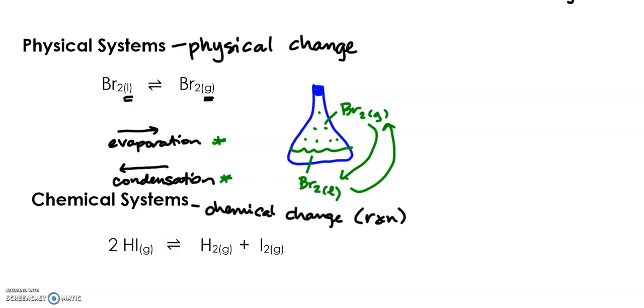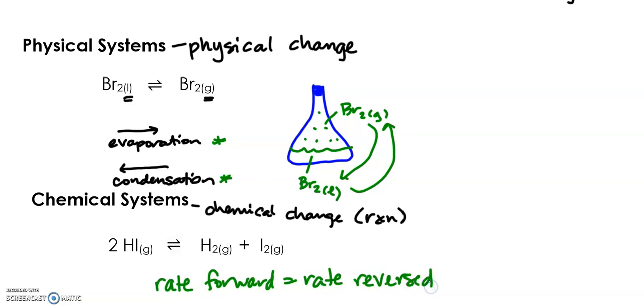So in this type of reaction, we need to note that the rate forward equals the rate reverse. So the speed, the change in concentration over time as the HI turns into H2 and I2, is the same as the change in concentration over time of the H2 and I2 combining to make HI.